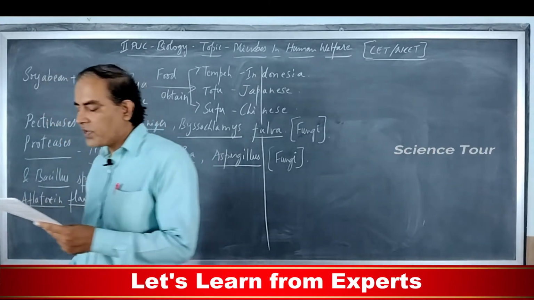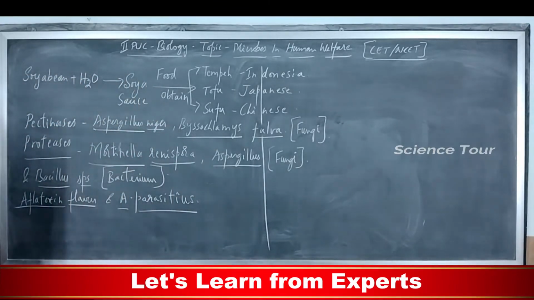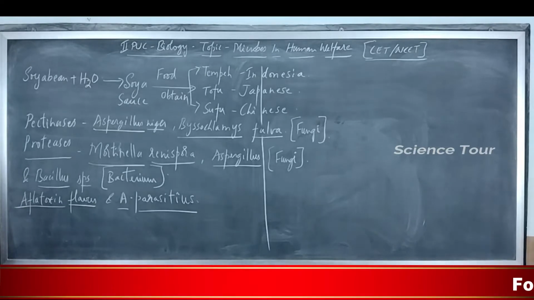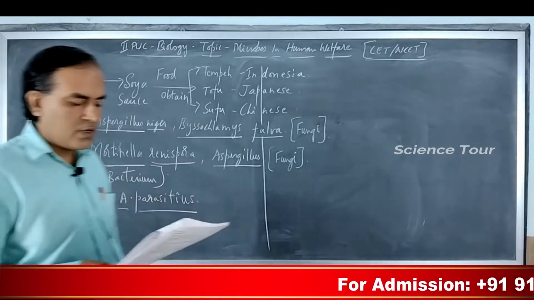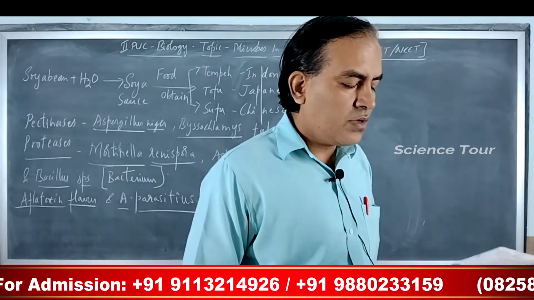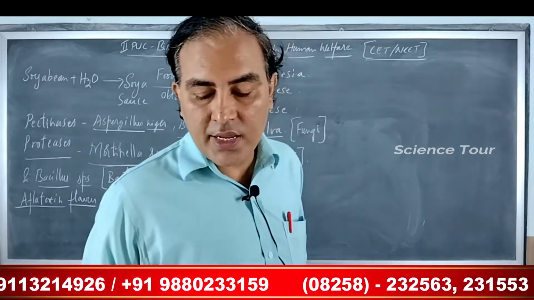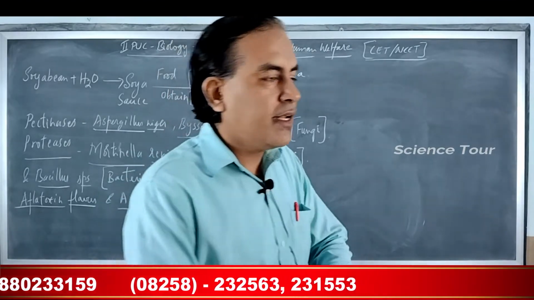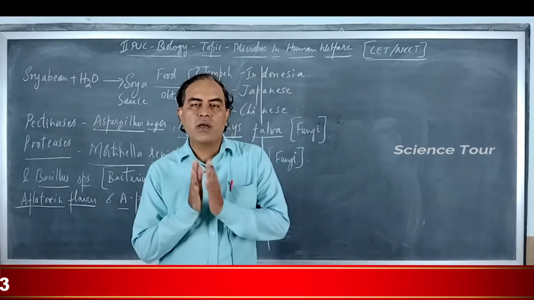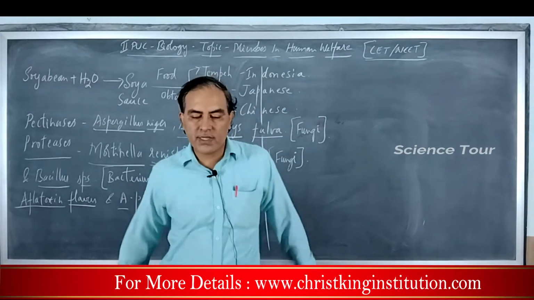Next, question number 21. First step in biogas production is carried out with the help of decomposers, that is methanogens, which are anaerobic bacteria. Option 2. Next, question number 22. Now, what are obligate parasites? They require a living host in order to complete their life cycle. Without the living host, they cannot complete their life cycle.